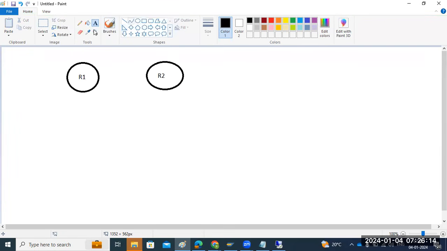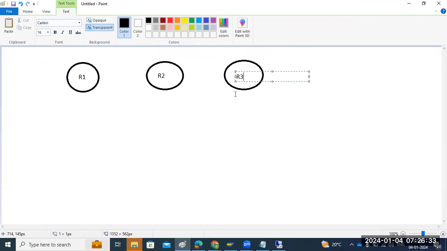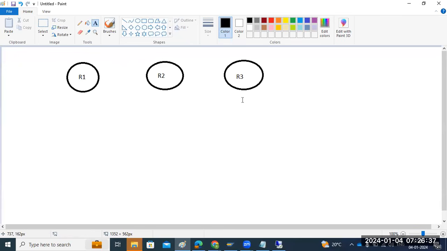After that, these were not very successful. Then in 1992, they released the R3 architecture. This architecture was useful for many years.